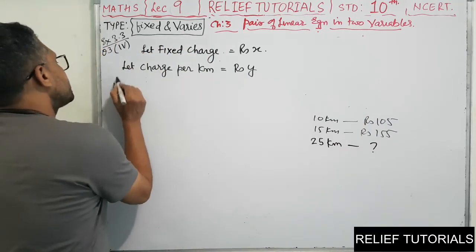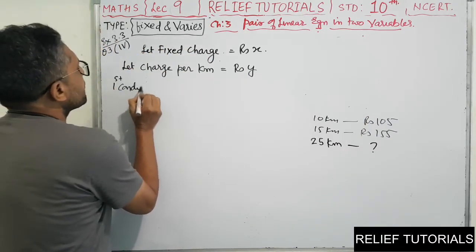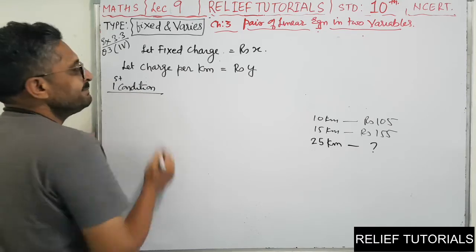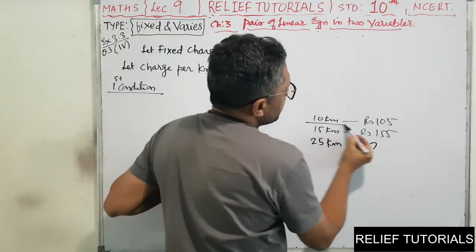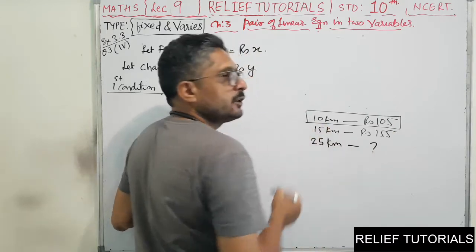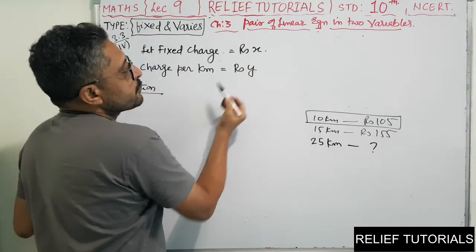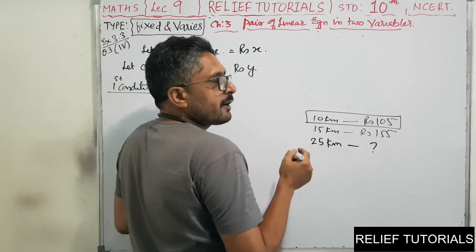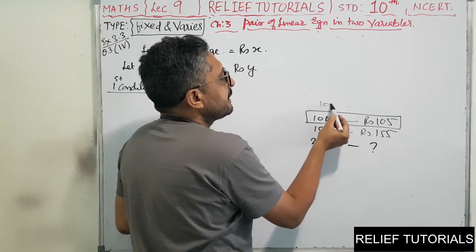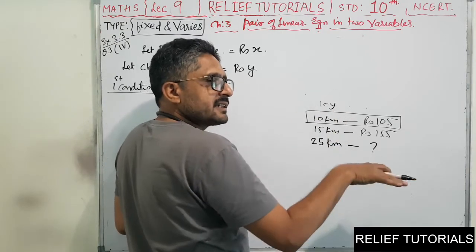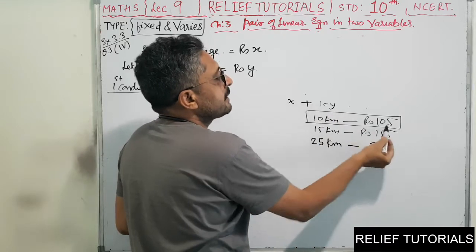Okay, the first condition. See, very simple. This type of problems are easy. First condition: that fellow is charging 105 rupees for 10 kilometers. Per kilometer it is rupees Y. So for 1 kilometer Y, for 10 kilometers 10Y. And the fixed charge is there. So X plus 10Y equal to 105.